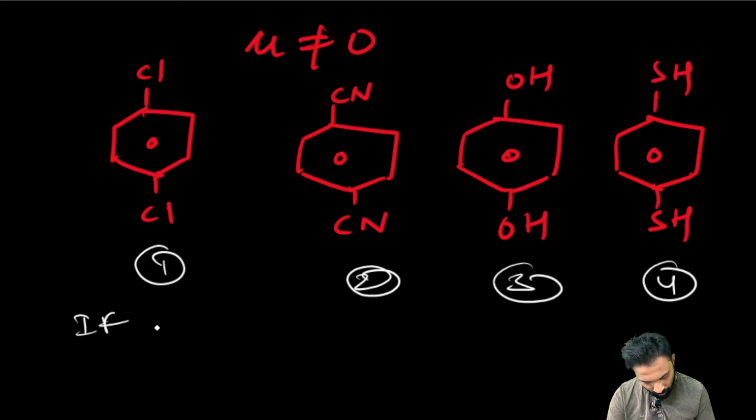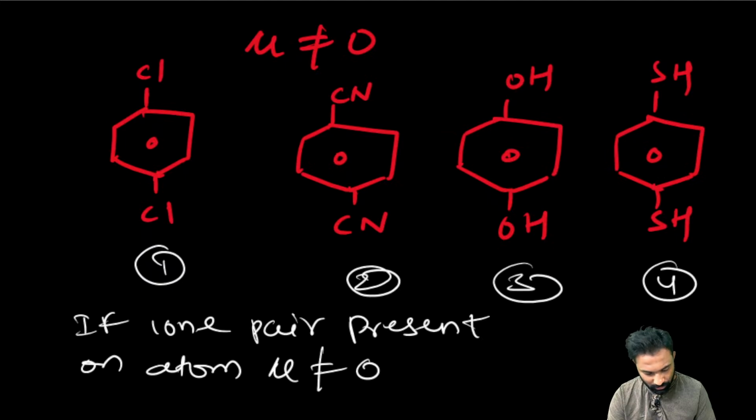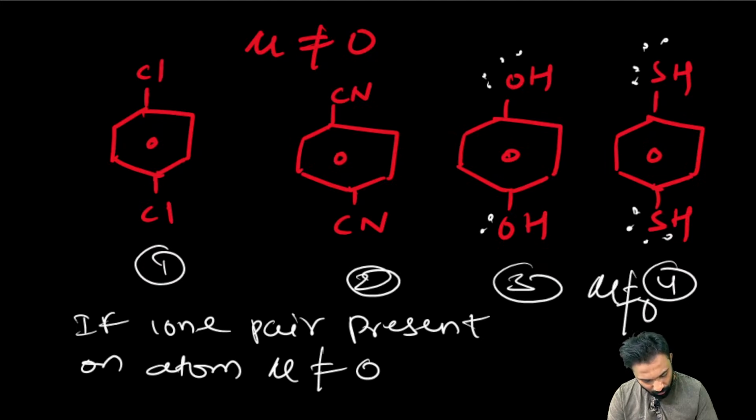My dear friends, only one thing you remember. If a lone pair is present on the atom, dipole moment mu is not equal to 0. So here two lone pairs will be there, mu is not equal to 0. Here also two lone pairs, dipole moment mu is not equal to 0. Here 0 lone pair, so dipole moment mu is equal to 0.